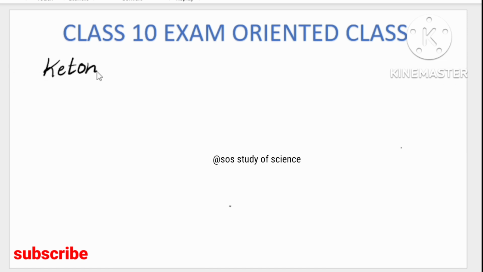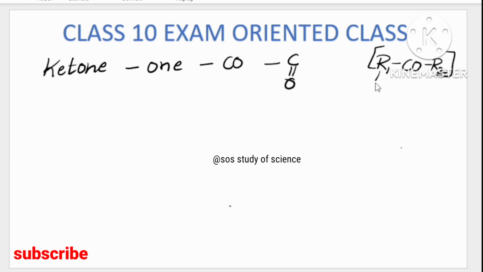So ketone has an ending ONE in the name. Molecular formula it is CO. Structural formula it is C double bond O. So what is the first member of ketone? The general formula is R1 CO R2, where R1 and R2 are alkyl.